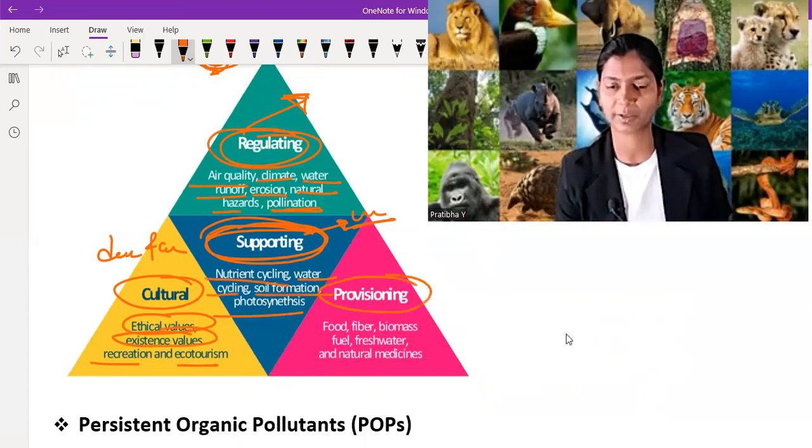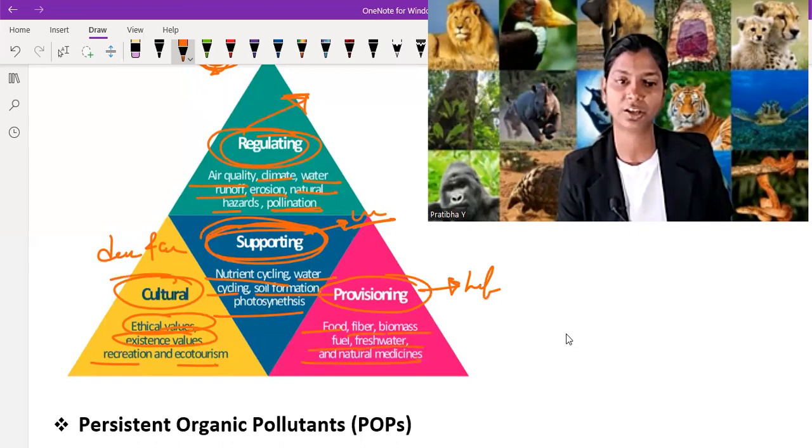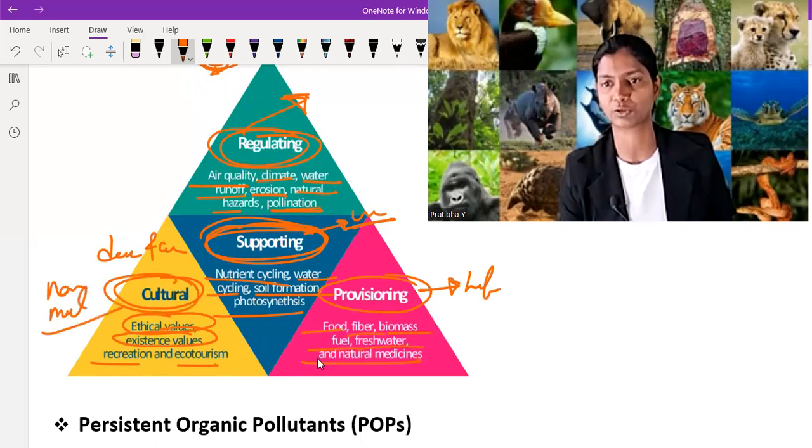And provisioning, it provides what human beings or other life forms take as benefit from nature, like food, fiber, biomass, fuel, fresh water, and natural resources. And you know that the cultural one is non-materialistic. Okay, so I hope you understand the four types of ecosystem services.